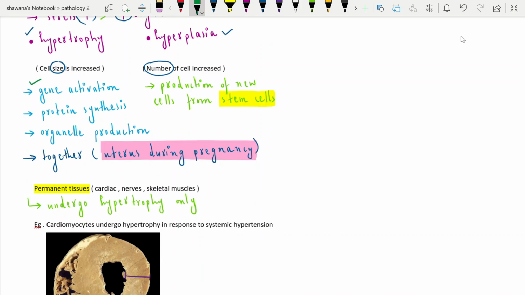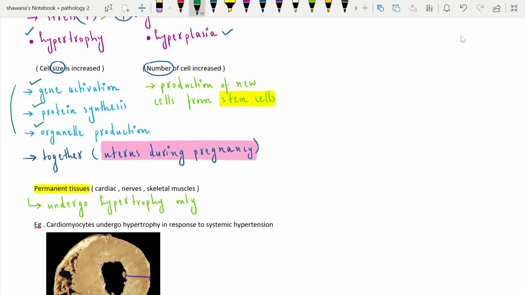The phenomenon underlying the gene activation is the central dogma, in which the gene is expressed and transcribed into RNA, which is translated into proteins. This is the synthesis of the protein ultimately from the gene activation, and organelle production, increasing the number of organelles. As far as the increase in size is concerned, we need these particular ways: gene activation, protein synthesis, and organelle production.